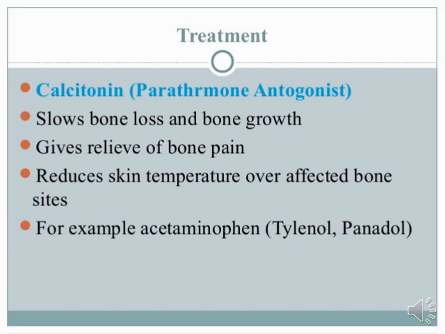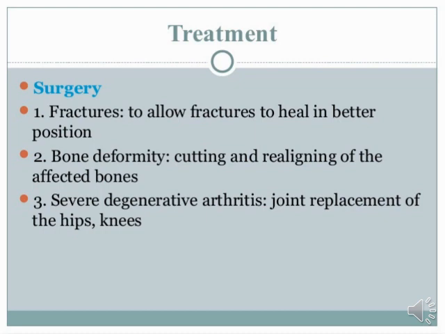Here we have some surgeries, but we perform them only after complications arise from Paget disease. If a person has a fracture from Paget disease, which kind of surgery do we perform to allow the fracture to heal in a better position? There are many fracture surgeries, but two are very important: open surgery for the fracture and closed surgery for the fracture. If the patient suffers a fracture due to Paget disease, we perform both kinds of surgery.